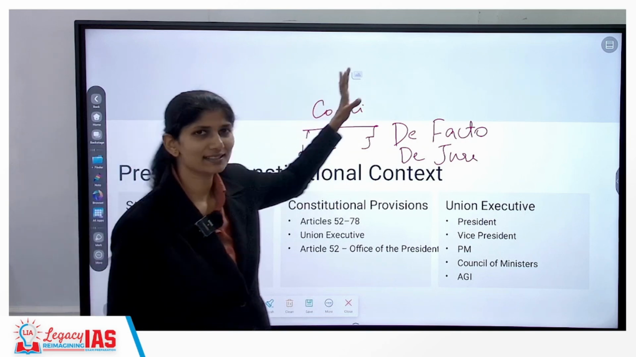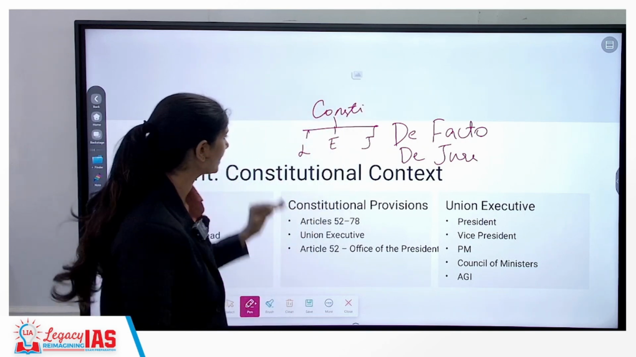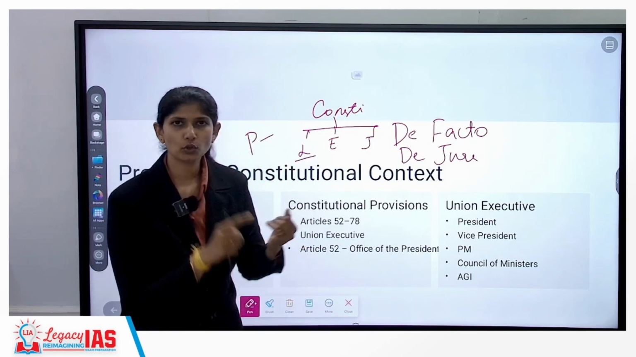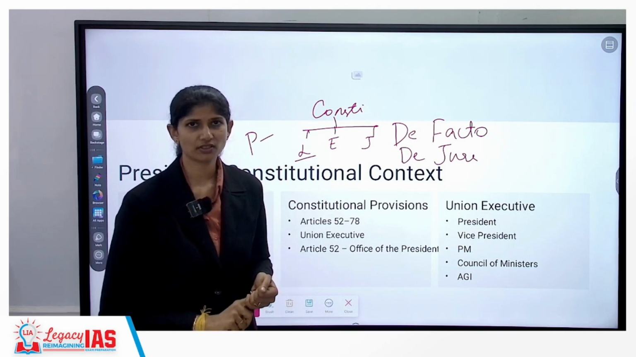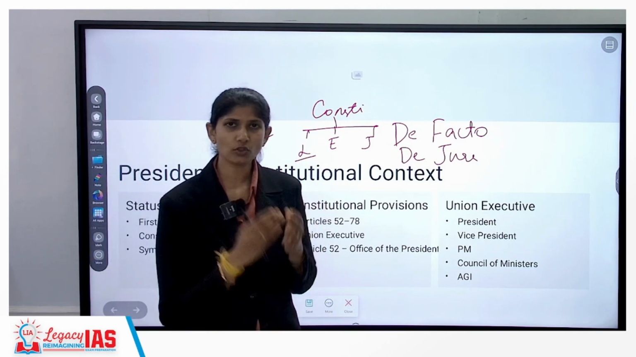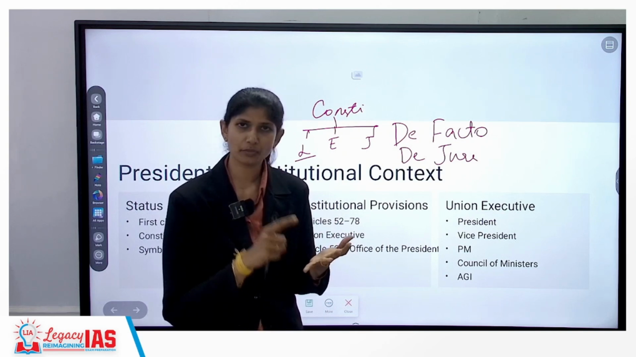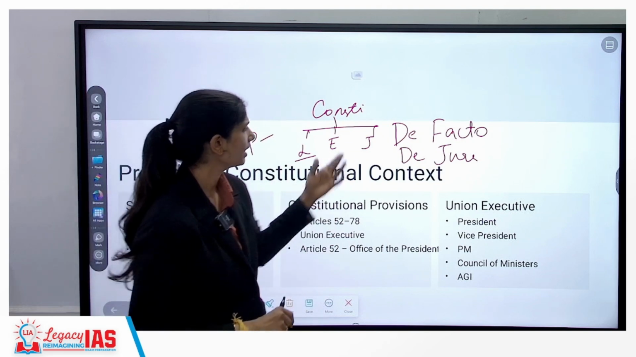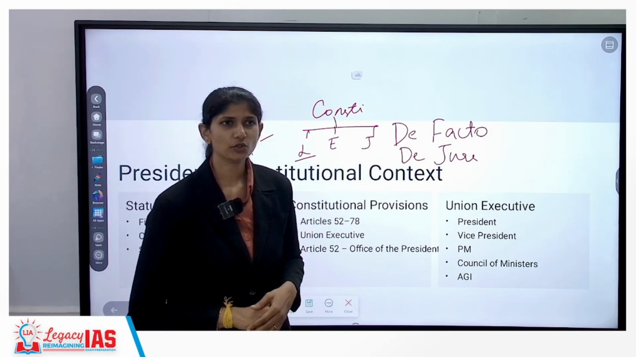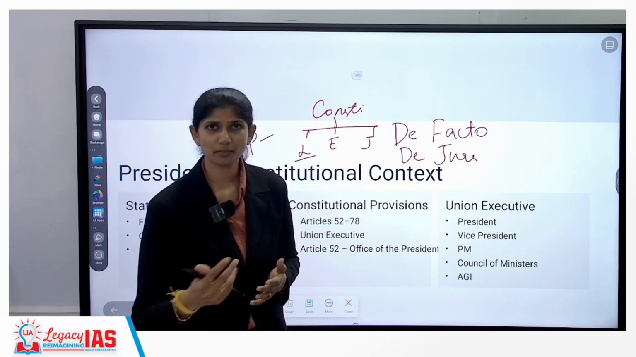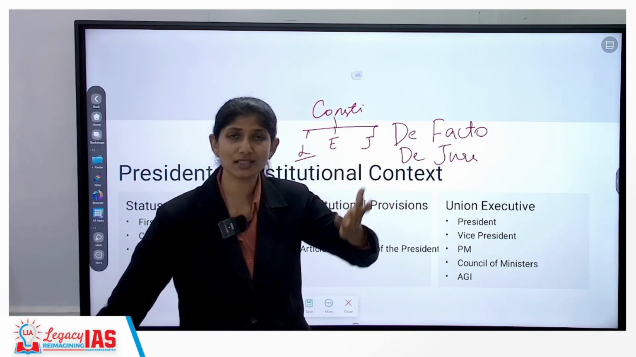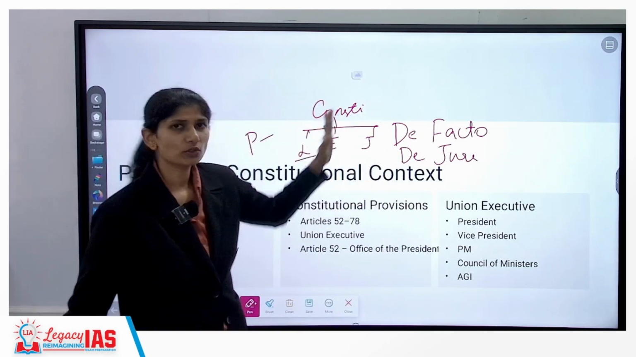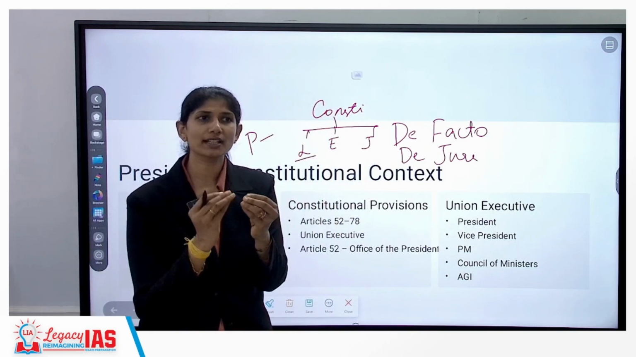Your president is given the position in such a manner that he is a part of legislature, which means your parliament comprises your Lok Sabha, Rajya Sabha and your president. Your executive, he is automatically the part of executive: president, prime minister, council of ministers, attorney general. Then under judiciary, he has certain things like your pardoning powers. Now that is not a judicial power or judicial capacity, but he has the powers to pardon.